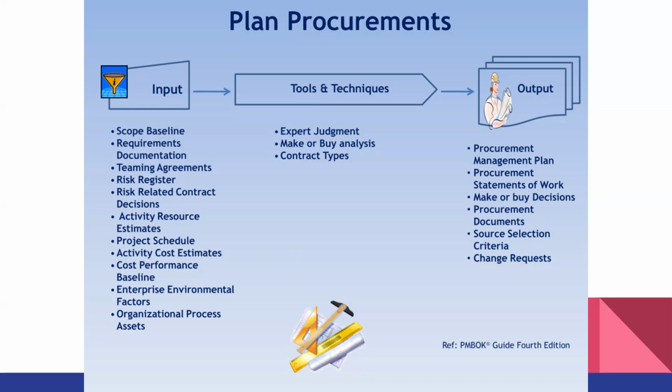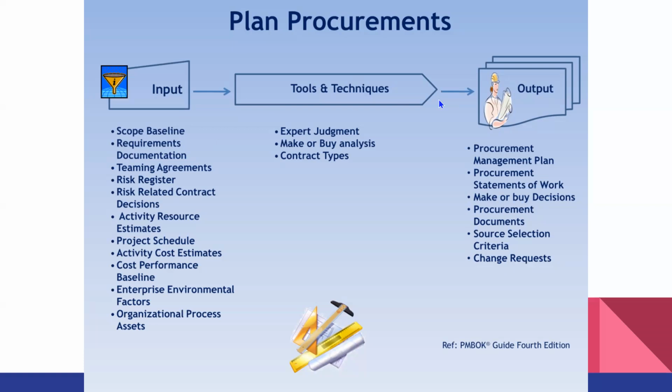First of all, you have to make sure the scope is already finalized. You ask the project team whether or not the scope is already finalized, and also supported by the requirement document. This is the input. The input means you need this before you come up with the procurement management plan, because before you produce the output, you need the input.